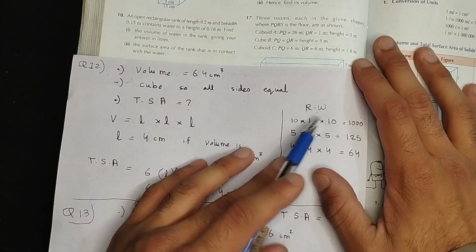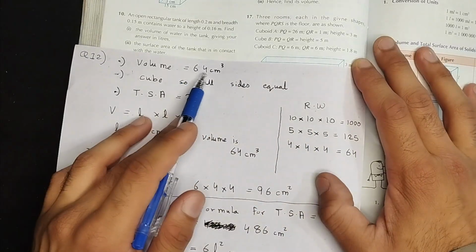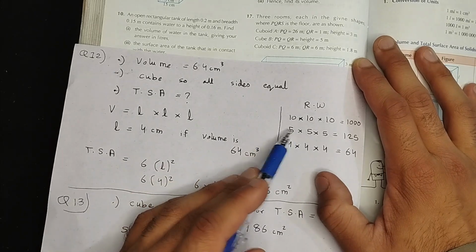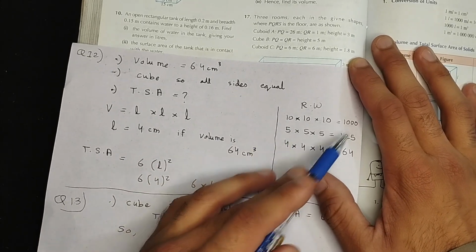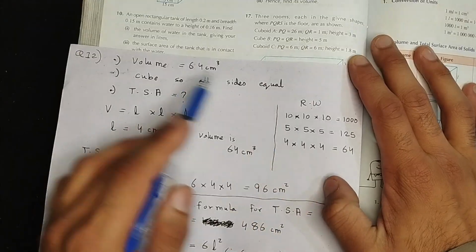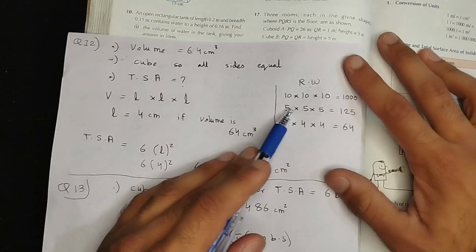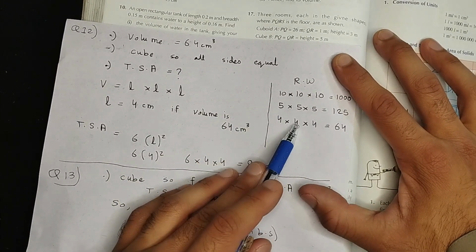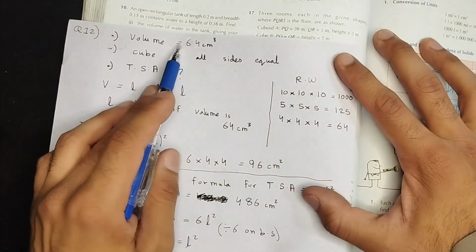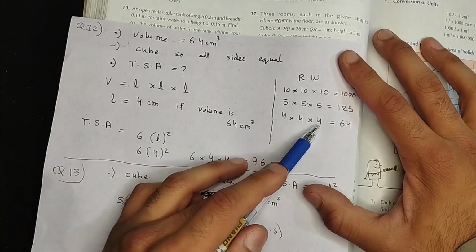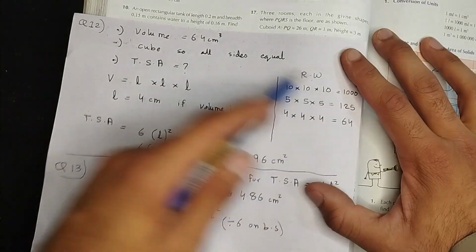You basically have to guess it. 10 multiplied by 10 multiplied by 10 is 1,000. 1,000 is so much more than 64, so our answer is going to be less than 10. So we're going to try 5 now. 5 multiplied by 5 multiplied by 5 is 125. Still more than 64, so our answer is going to be less than 5 as well. We're going to do 4 multiplied by 4 multiplied by 4, which is 64, right? Exactly the same. That means 4 is the length. Volume is equal to length multiplied by length multiplied by length, right? That's why we're guessing it this way.